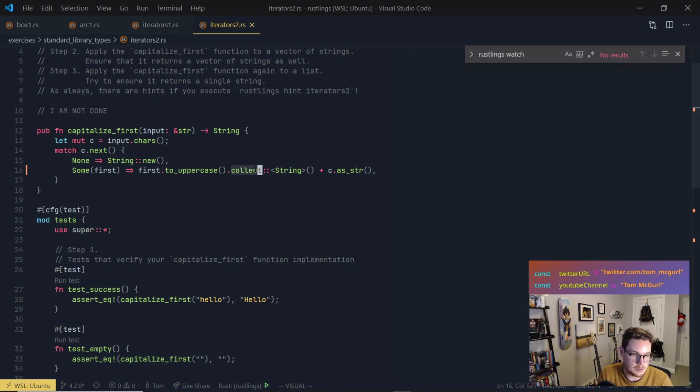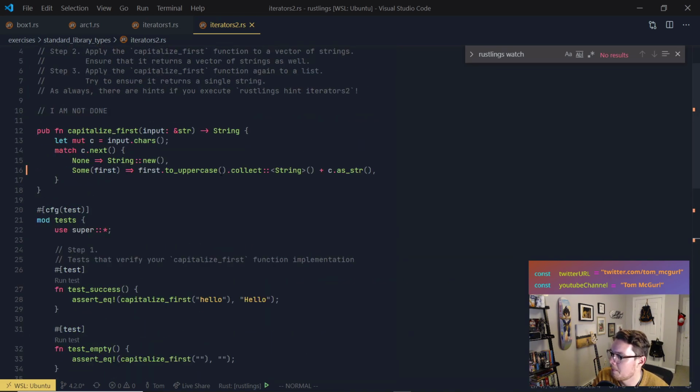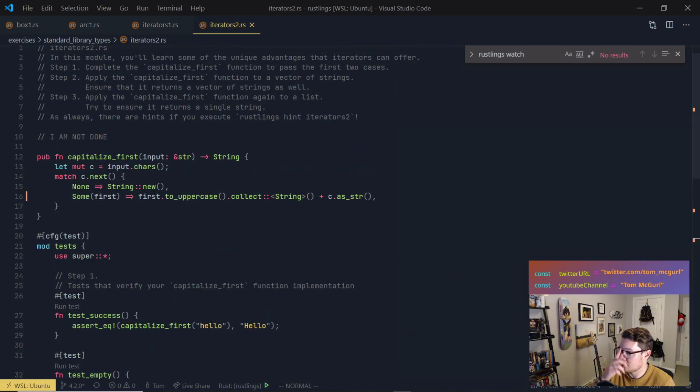Patatas is also asking, why are you asking for a string type? We don't have to. We can change this to a string. That should be fine, so we'll change that in a second. But here what we've done is converted the first character to uppercase and collected it. Here we're collecting as a string, and then we're appending the rest of the string. This is the key. We're not just collecting it back into a vector, we're collecting it into a string. So really cool that we can do that with collect.